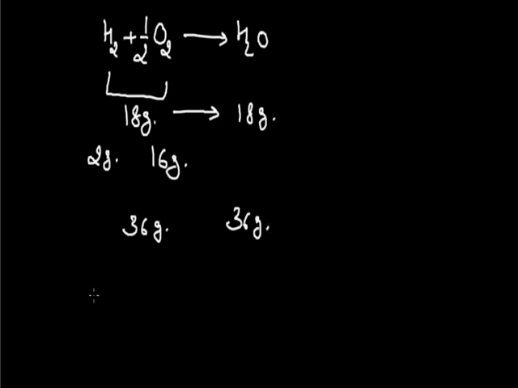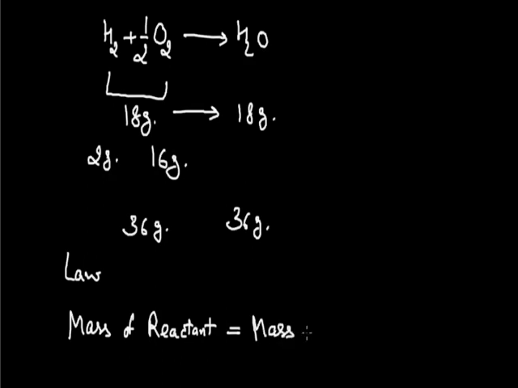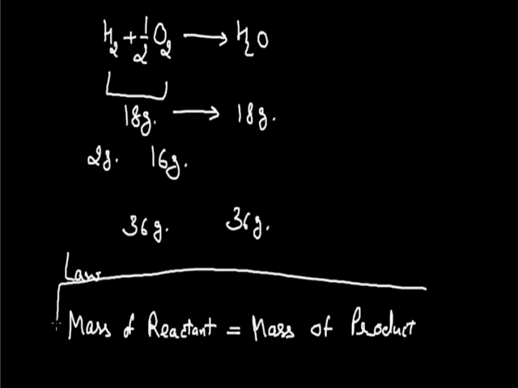So finally he stated this result in the form of a law, and according to the law, the mass of reactant is always equal to the mass of product for a chemical reaction. And this statement is termed as a law which is known as the law of conservation of mass.